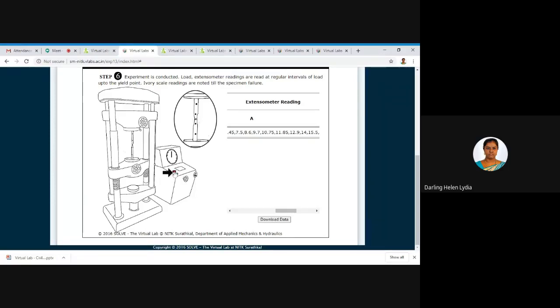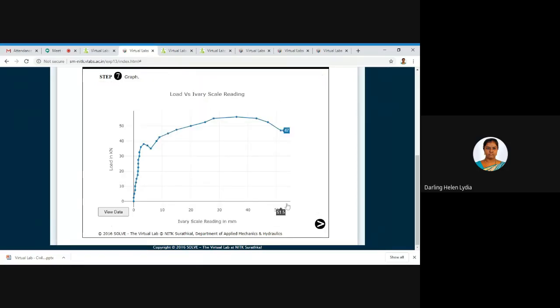Next I'm switching this off, unloading it. Now what is the next step? Here you can see the extensometer reading and the load in kilonewton, everything is mentioned here. Next I'm moving to the next step. Here you can see the stress strain graph for that particular reading. You can also view the data here.